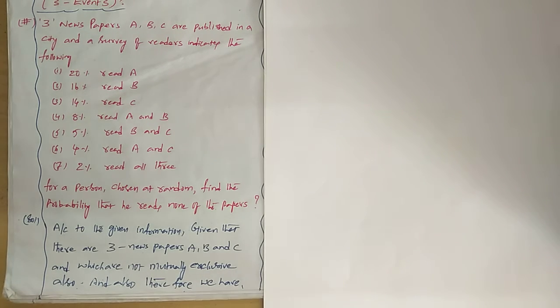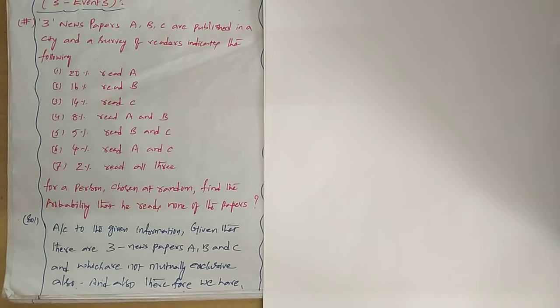Mutually exclusive means there is never an intersection. Probability of A intersection B will not be there. Same way probability of B intersection C will not be there. So these are not mutually exclusive. That mutually exclusive information, how do you generally understand? There is a possibility of one candidate reading two papers. If you want you can read 3 papers, 4 papers, so many papers.